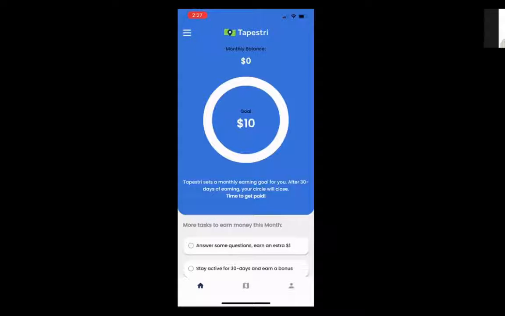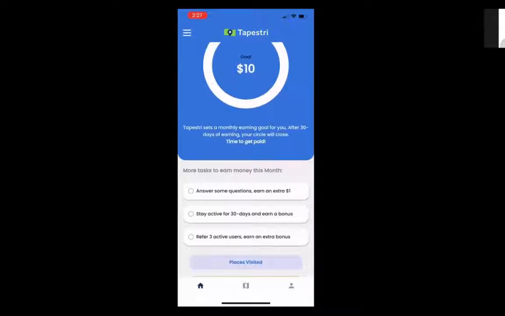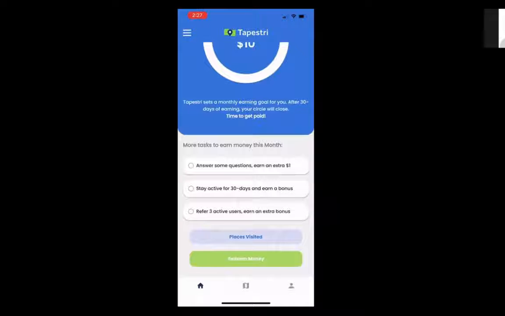That's all there. For those who want to answer some questions, they would literally just click that button and it will pop open a whole host of survey questions that the consumer can answer as much as they like or as little as they like and earn more. There's also bonuses baked in inside the app if you stay active for 30 days. This is for the users or affiliates, doesn't matter who you are. Also, if you refer people, you can earn an extra bonus as well.